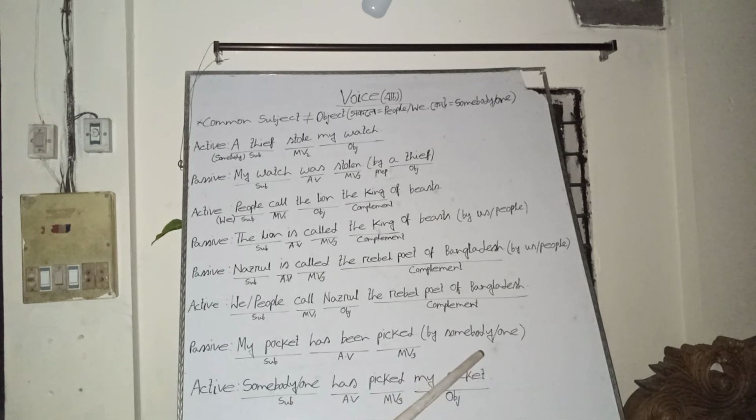We don't know a specific person who picked my pocket, so we bring somebody or someone as the subject in the active voice, and it is present perfect tense in the passive voice. Somebody and someone are third person singular, so we will bring has as auxiliary verb and the past participle of the main verb, and the subject in the passive voice, my pocket, will be the object of the main verb in the active voice.